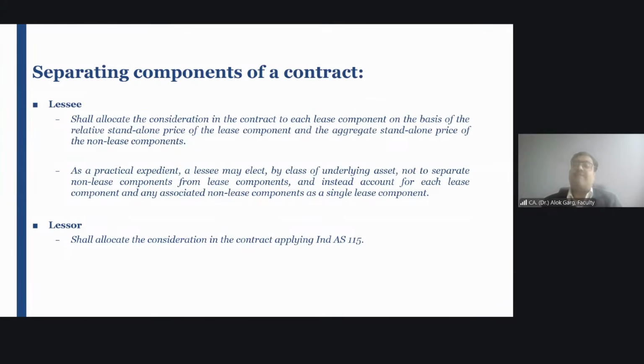So the standard says that from the lessee perspective, there are two options available. What are the two options? Option number one, the lessee can allocate the consideration, meaning the lease payment. Like the lessee is paying 65,000 rupees to the landlord. So the lessee can allocate this 65,000 rupees in the ratio of the fair value of lease component and non-lease component.